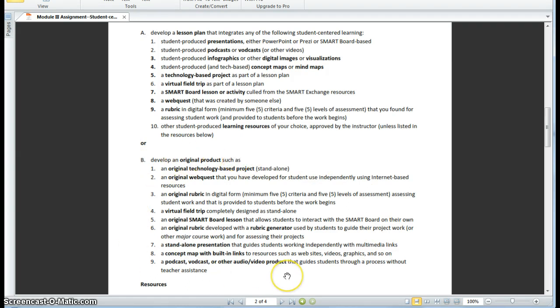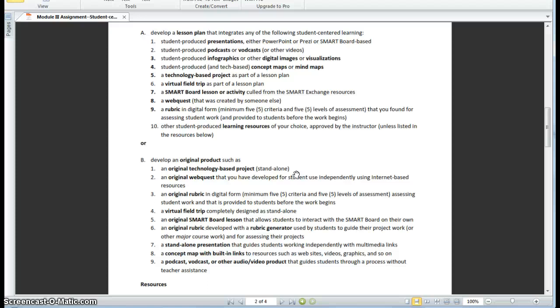Here's your choices, and this is where the assignment differs from assignment one, because this assignment is student-centered, and assignment one, of course, was teacher-centered. So it's a different approach, and that means you're developing something different. In this case, you could be developing an original technology-based product that's a standalone. In other words, you're not delivering the instruction with this product. The students are using the product to learn a particular concept or something that you've decided that they need to learn in your course.